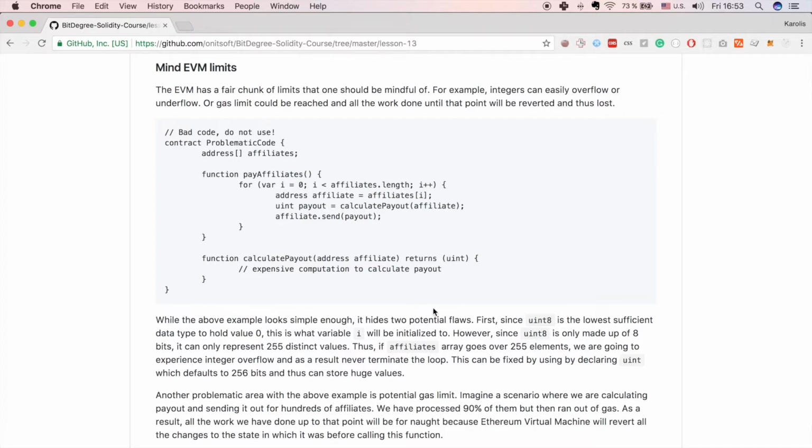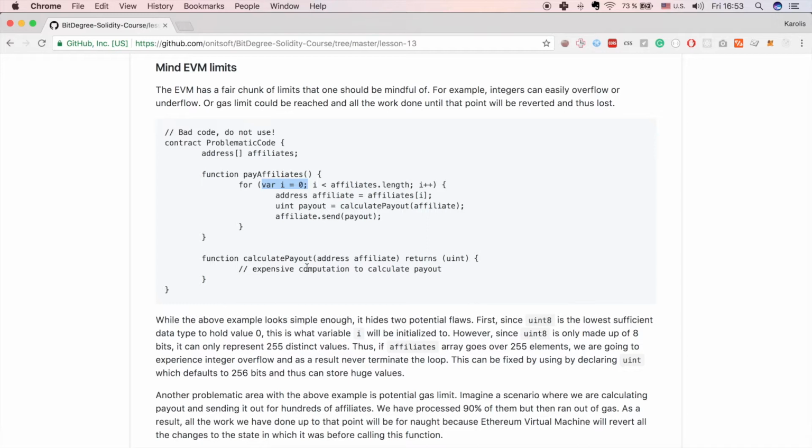First, since uint8 is the lowest sufficient data type to hold value 0, this is what variable i will be initialized to, as you can see here. However, since uint8 is made up of 8 bits, it can only represent 256 distinct values.